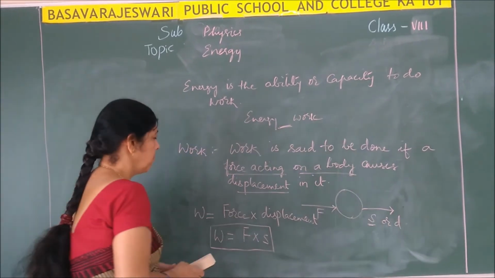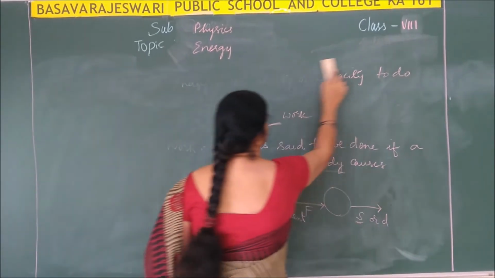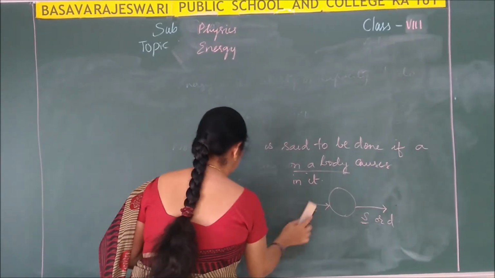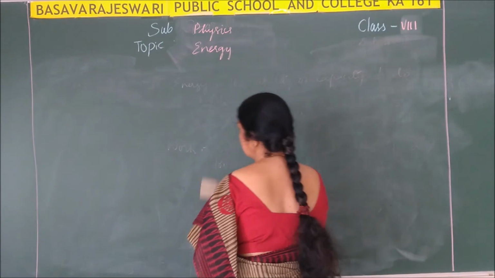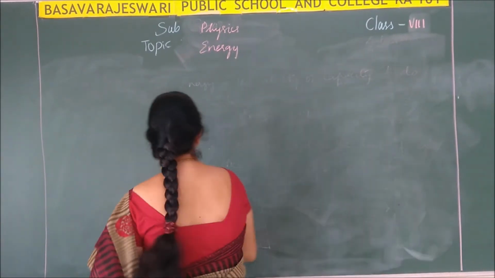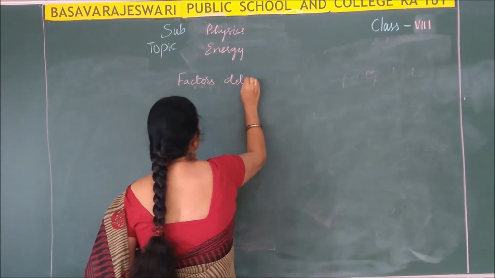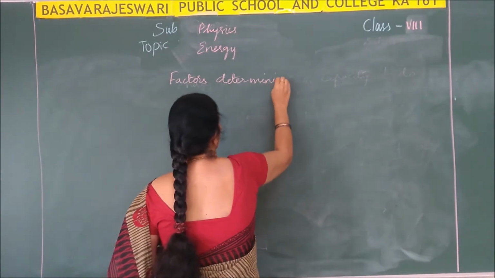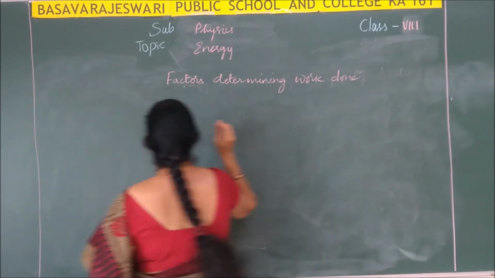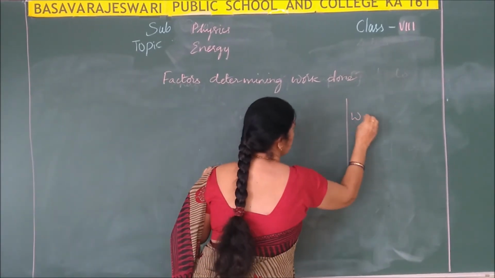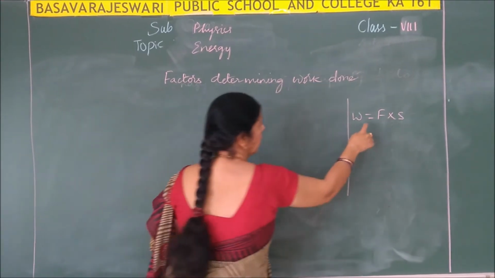Okay, now let us consider which are the factors which determine the work done. So according to the formula we have learned, W is equal to F into S, that is the product of force and displacement. Now, factors determining work done. If you consider the formula W is equal to F into S, you can make out which are the factors which affect the work done.